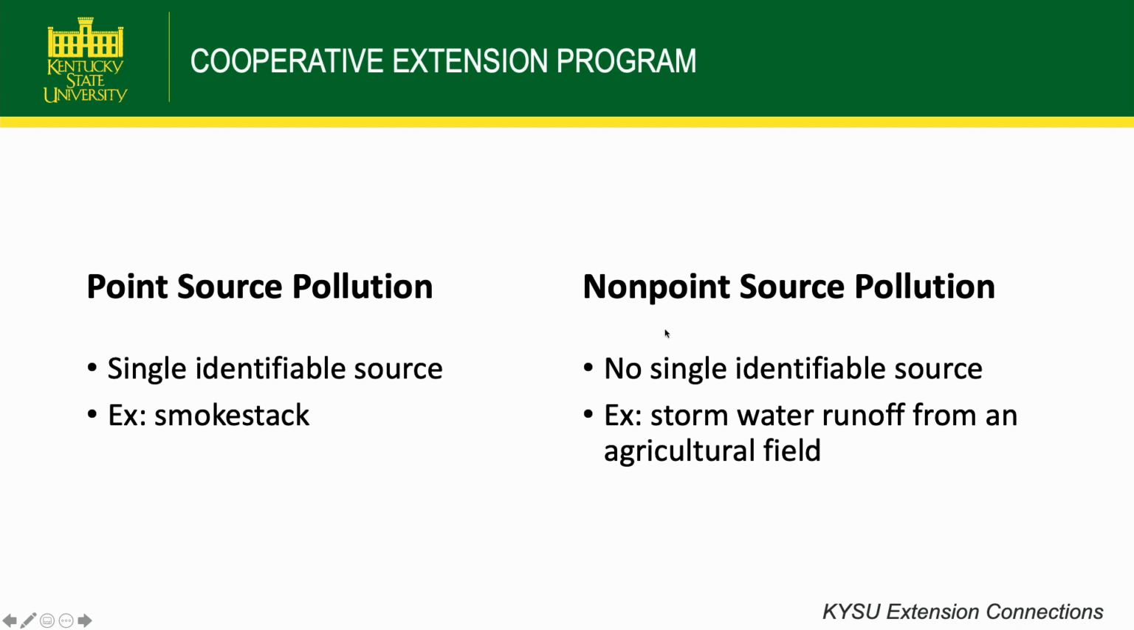So the biggest difference between non-point source and point source is that point source pollution comes from just one single identifiable source. A big example of that would be if you see smokestacks with factories, you see all the gases coming up. You can also see drainage pipes into our waterways. You can tell exactly where those pollutants are coming from.